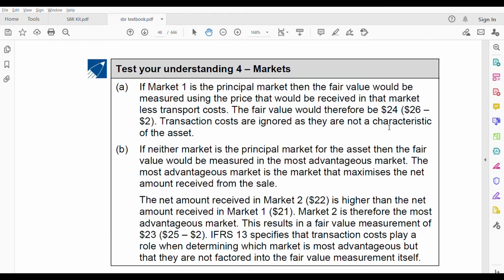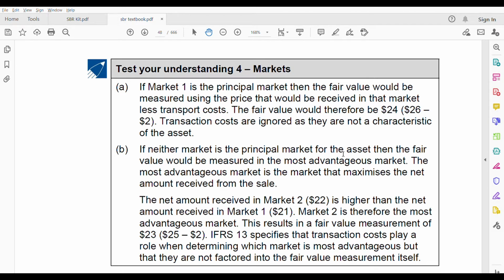We are not taking transaction cost, because transaction costs are ignored as they are not characteristics of the asset. We are not adjusting transaction cost when we calculate fair value. We are only deducting the transport cost from the price. Price is 26, transport cost is 2, 26 minus 2, hence fair value is 24. I hope this clears your doubt. When you're using the principal market, that is your fair value.